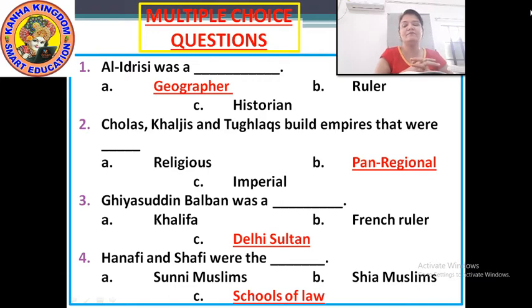Hanafi and Shafi were the schools of law. So these are the multiple choice questions for you. Okay, next we will move to match the following.